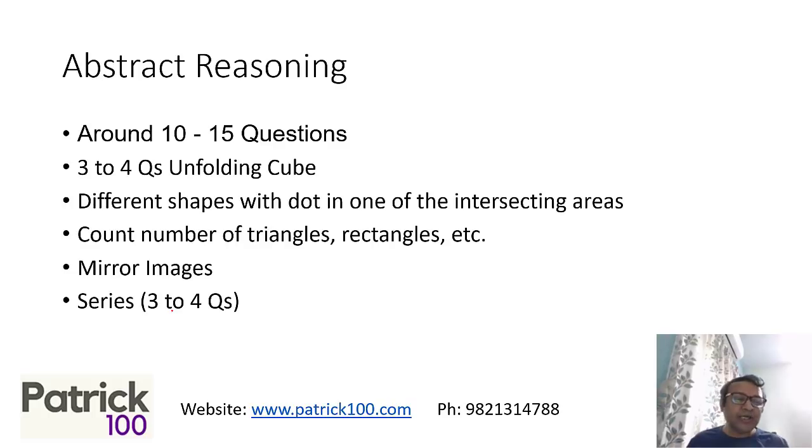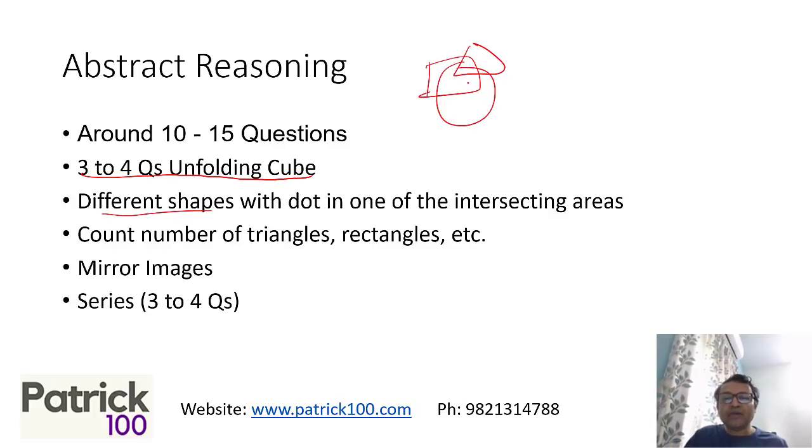Abstract, again, non-DI type questions, but a little different from the first slot. You had 3 to 4 unfolding cube type questions, where cubes unfold and you have to see the result. Another type of question had different shapes given to you, and there was a dot given in one of the regions. Then you have to use the options to find out the answer. So, shapes with a dot in between.